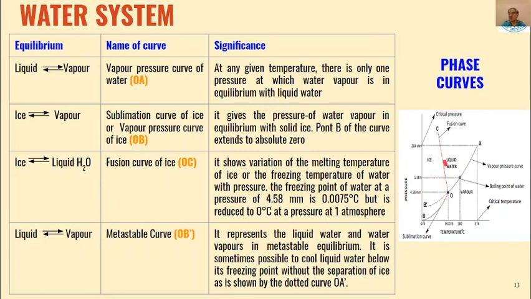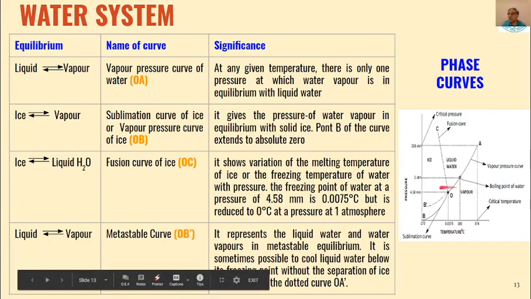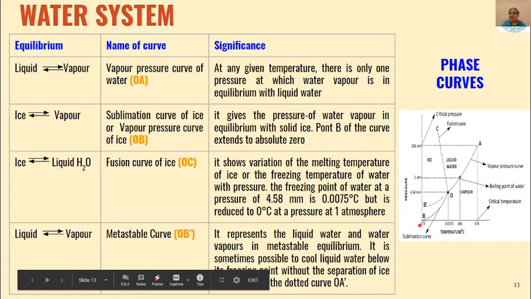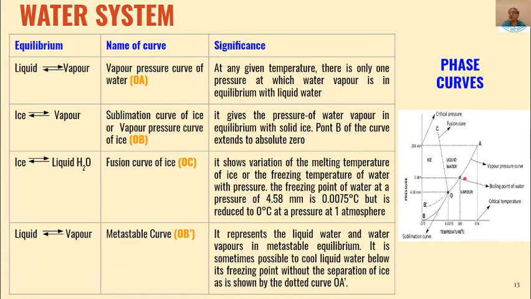So that can be calculated, and we can see that at a pressure of 4.58 mm and at a temperature of 0.0075 degree, we can have these phases in equilibrium, that is solid ice and liquid phase. But if it is reduced to 0 at 1 atmosphere, the solid and liquid phase are in equilibrium.